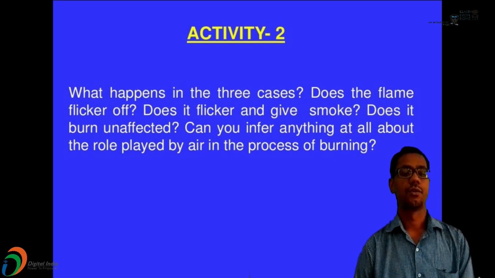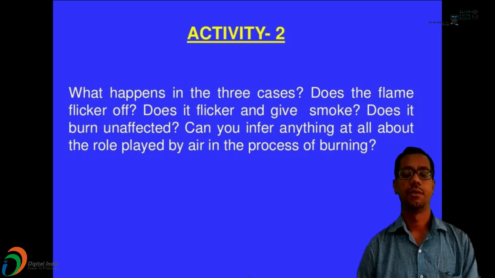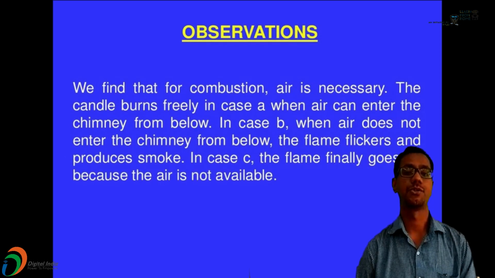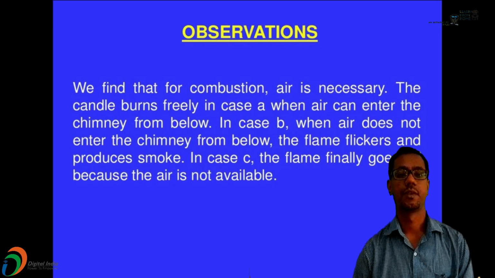So the answer is that we find that air is required for combustion, and the candle burns freely in case A, when air can enter the chimney. In case B, when air does not enter the chimney from below, the flame flickers and produces smoke. In case C, the flame finally goes off because air is not available. So this is nothing but a simple observation in the presence of air.